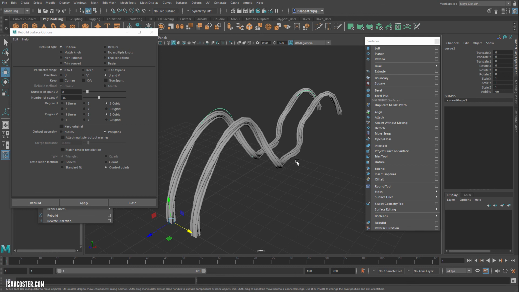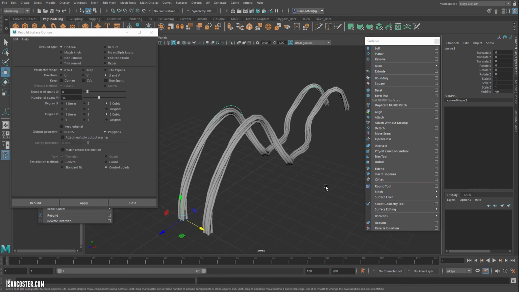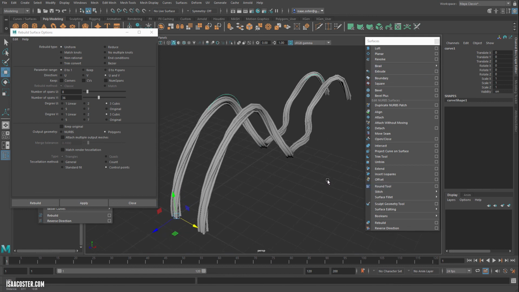You can get in and play with some of these things, and all the stuff can be easily Googled if you're curious about learning more about Nurbs in Maya.